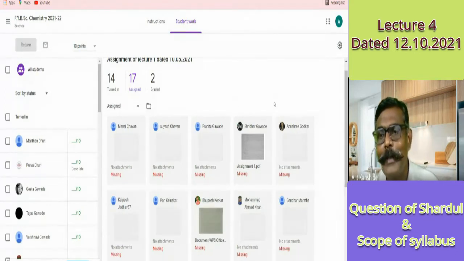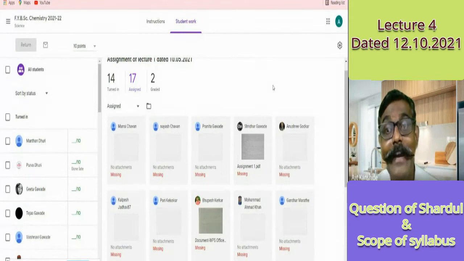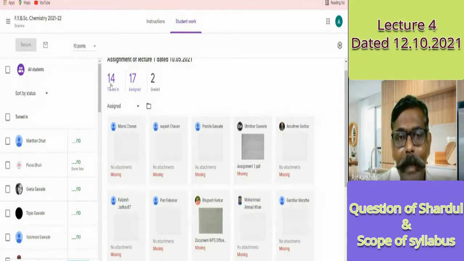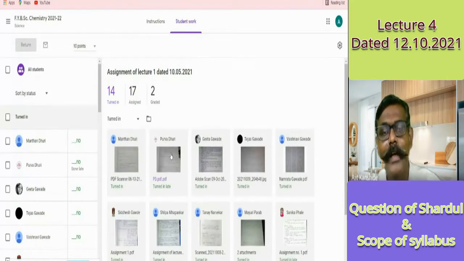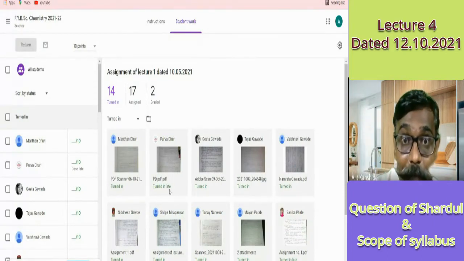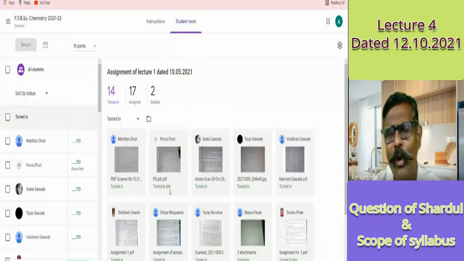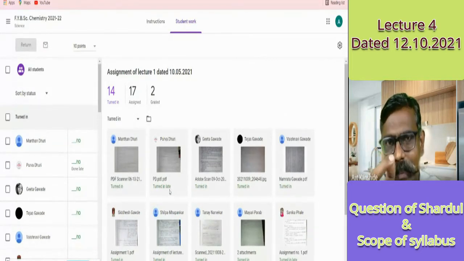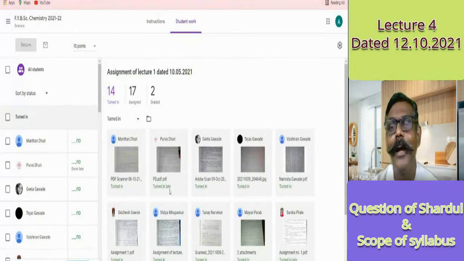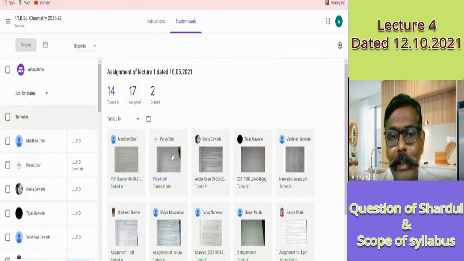So who has submitted? Purva has submitted, handed in. So Purva's assignment came here. See, Purva Dhuri, the assignment is here. The remark is there, turned in late. Chances are she might have completed and uploaded in time. Only a simple single mistake: she has not pressed the hand in button, and because of that this issue came. Yes, Purva, is it clear to you?